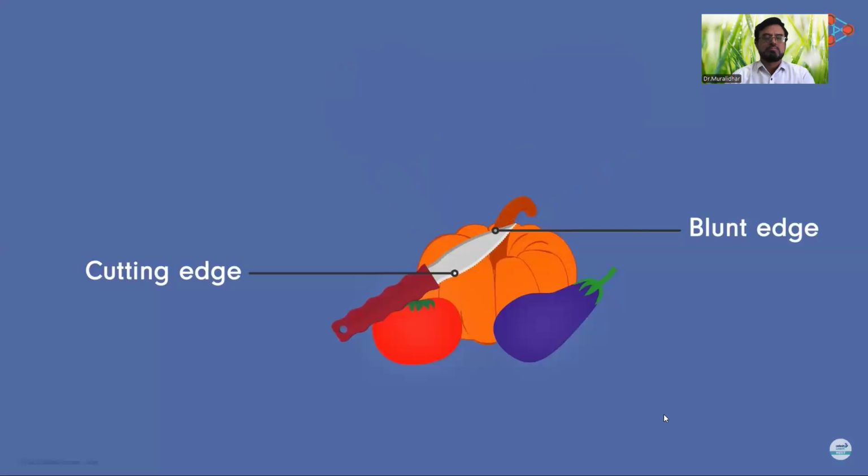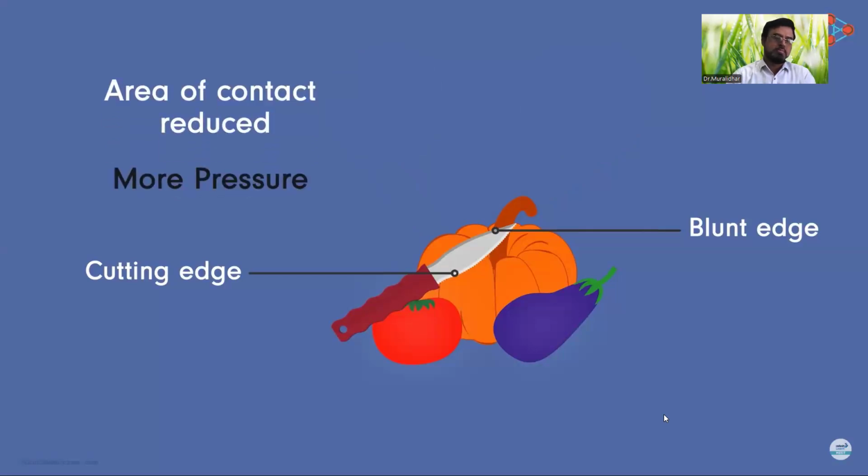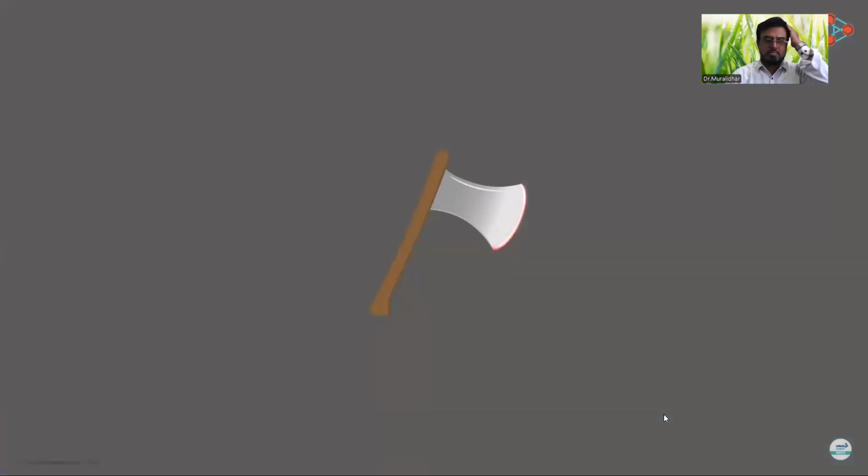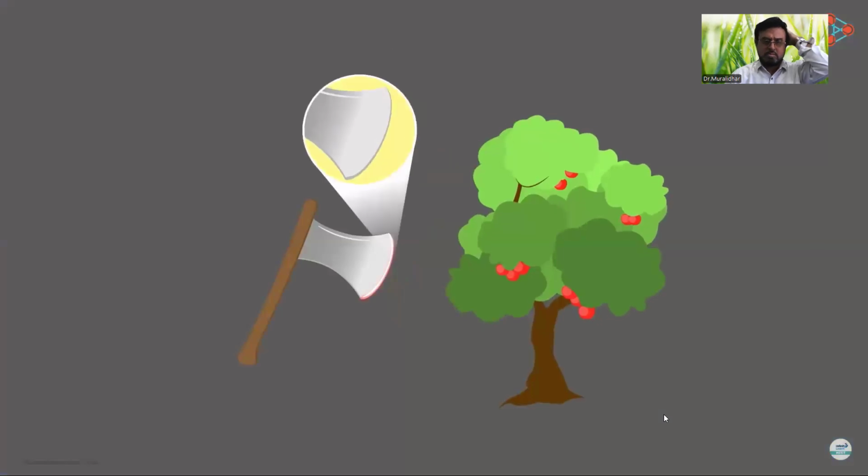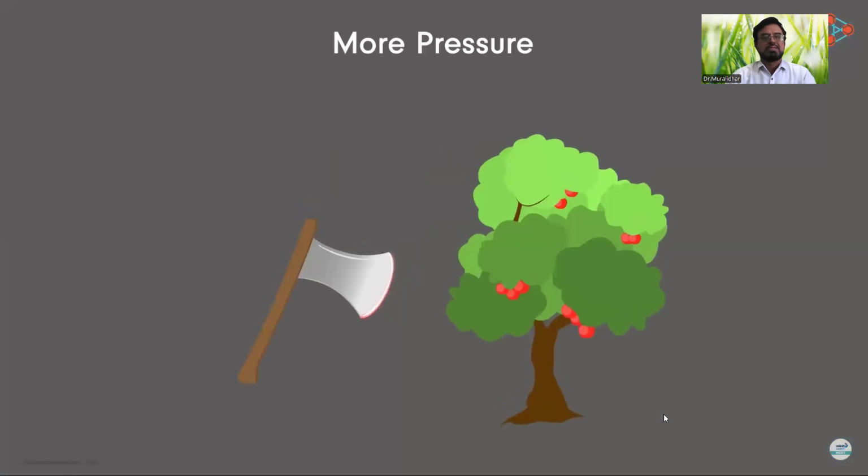So if you cut a vegetable with a cutting edge, the area of contact between the vegetable and the knife is greatly reduced. Hence, more pressure is applied on the vegetables using the cutting edge of the knife. An axe used to cut trees also has sharp cutting edges instead of blunt ones. It increases the pressure on the tree due to the smaller area of contact.